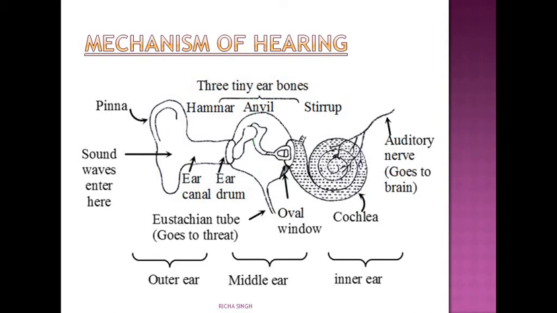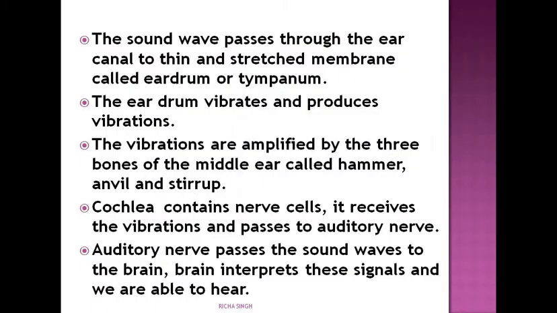And the cochlea is filled with liquid which contains nerve cells that are sensitive to sound. From the cochlea, the sound vibrations are transferred to the auditory nerve, and through the auditory nerve they reach the brain, and the brain interprets these sound waves. So this is the mechanism of how we hear sound. The ear has 3 parts through which sound is heard, okay?